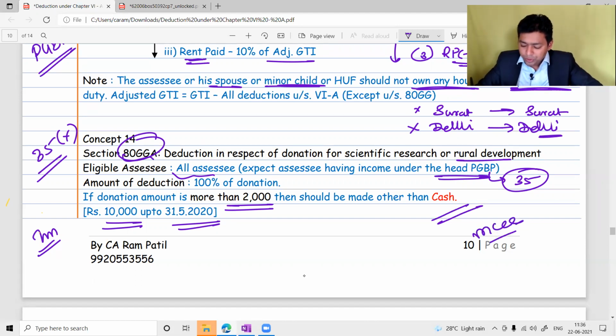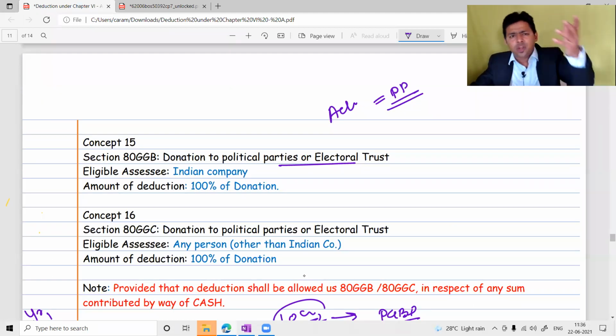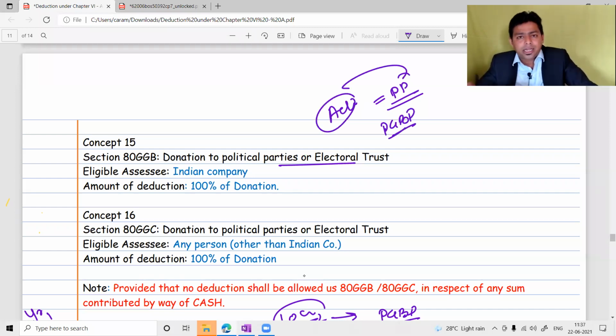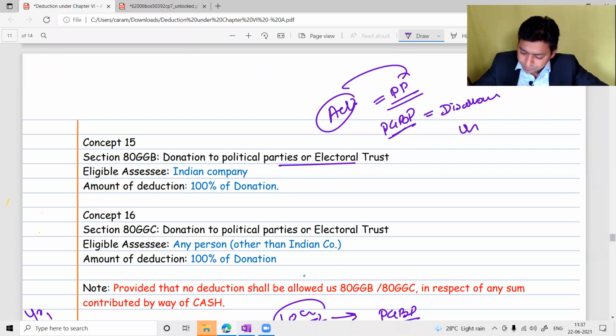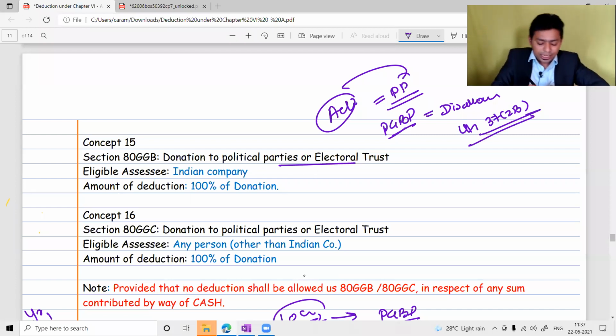One of the expected questions in multiple choice, you can remember this: 100% of the amount of donation will be available. Next one, sir, you know that if you do advertisement with a political party, then you will not get a deduction. This is written in PGBP because we consider advertisement with a political party as a donation to a political party. So in PGBP, it will be completely disallowed under section 37(2)(b), but it will be allowed under Chapter VI-A, 80GGB or 80GGC. 80GGB is available for Indian companies. 80GGC is available for any person other than an Indian company. 100% donation will be allowed.